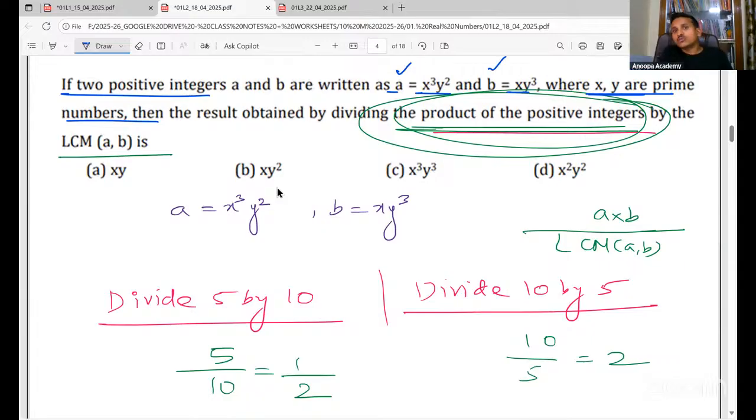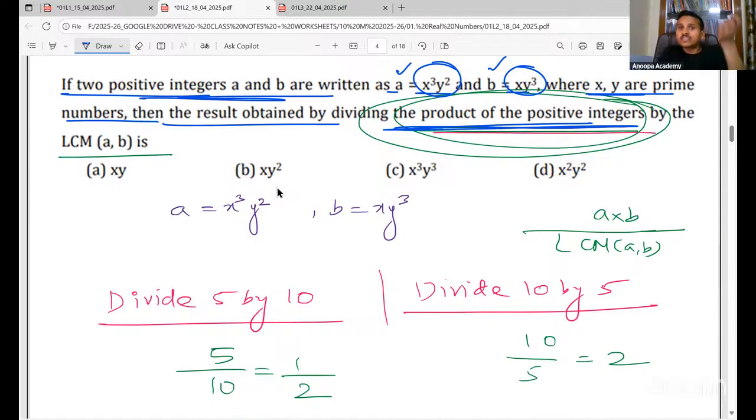Because composite numbers you can only write as a product of primes, correct? Then the result obtained by dividing the product of the positive integers A and B by the LCM of A, B. So A and B are the positive integers, and we divide their product by the LCM of A, B.